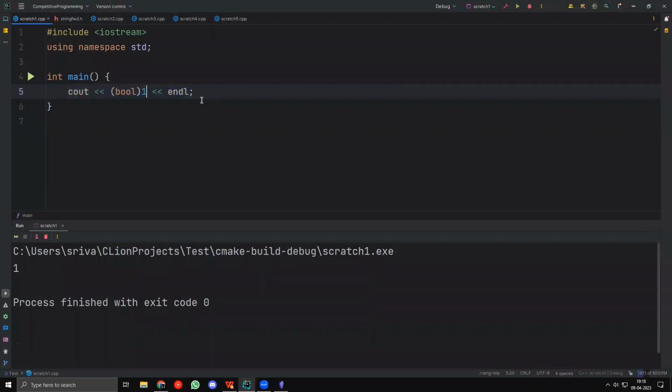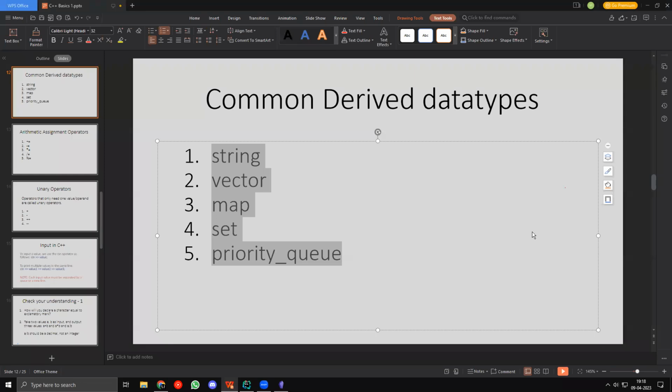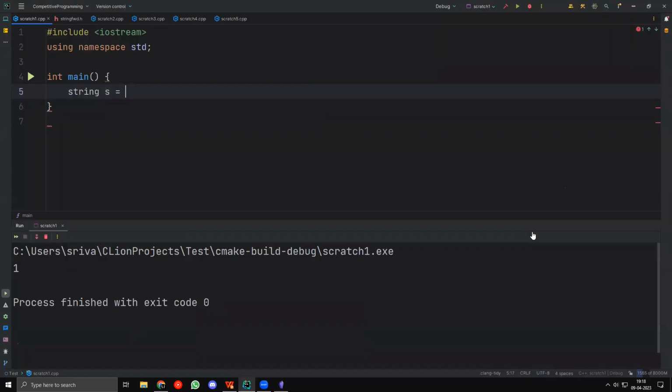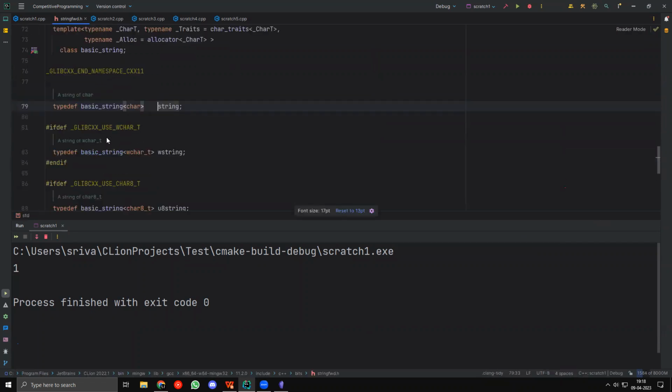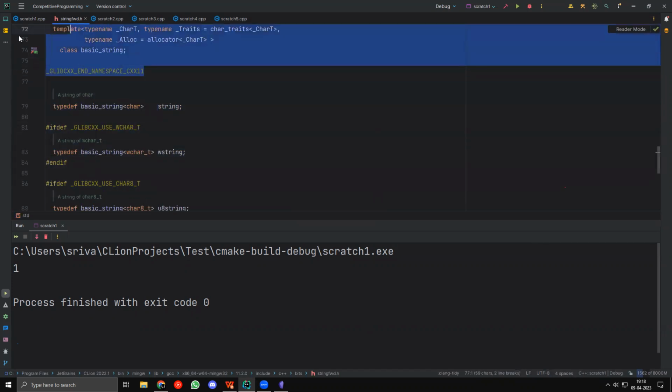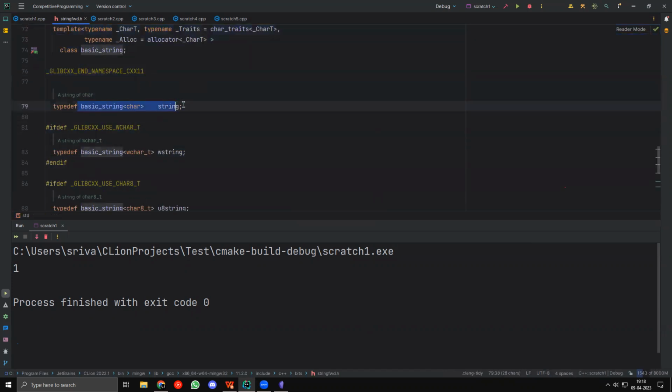So the next thing we can take a look at is string, right? String again is not a primitive data type, because I can actually go to the definition of this string over here. Please ignore everything that you don't understand. But look at this part that I'm highlighting.